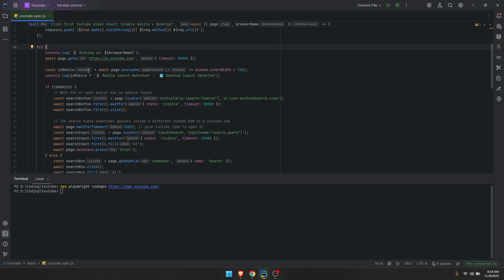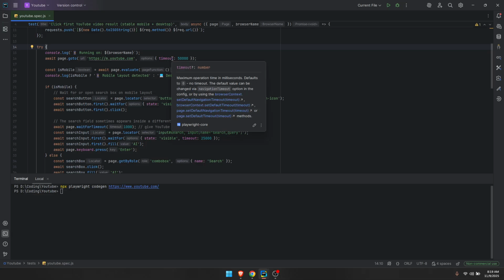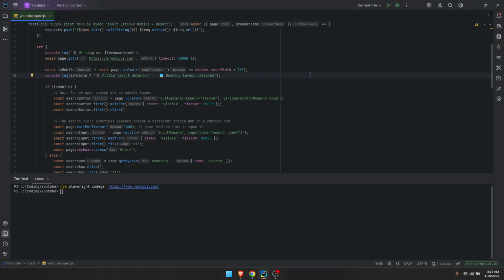which is this variable isMobile. In this variable, we are detecting if it's going to be a mobile device or if it's going to be a desktop. And how do we detect that?